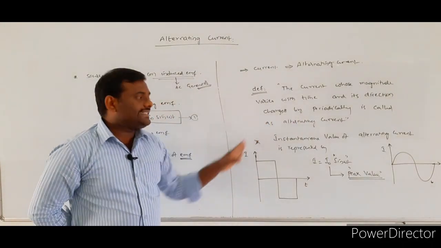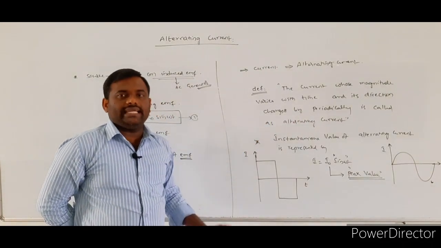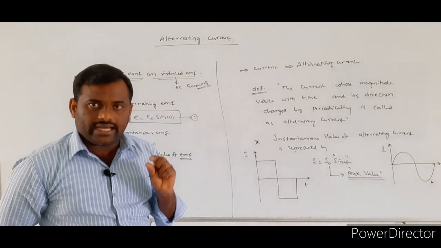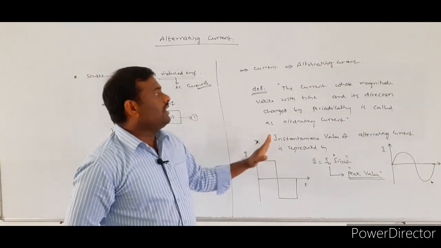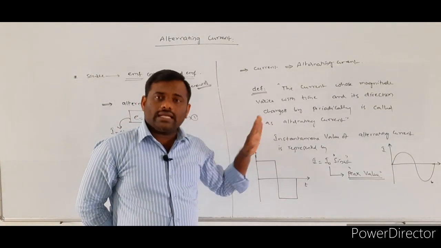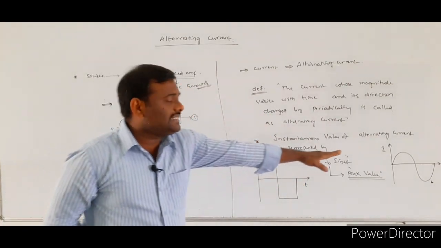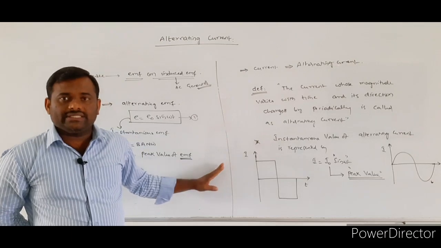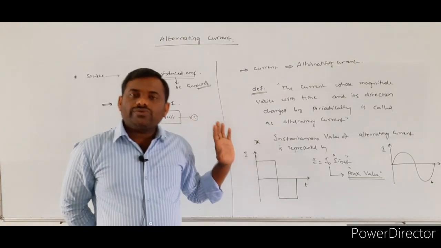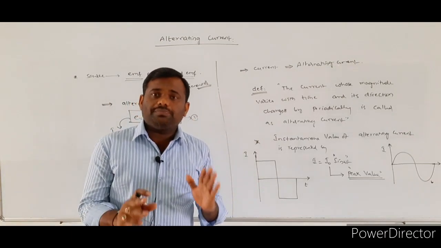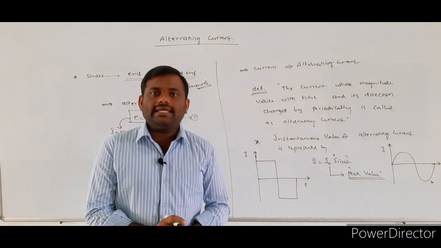By both these curves we can represent the alternating current value. So this is the definition of the alternating current and how it is represented graphically. This is the introduction part of the alternating current.